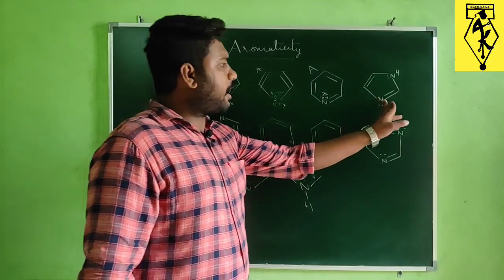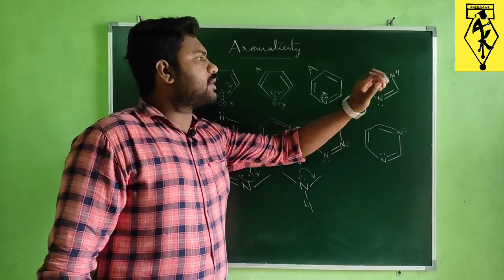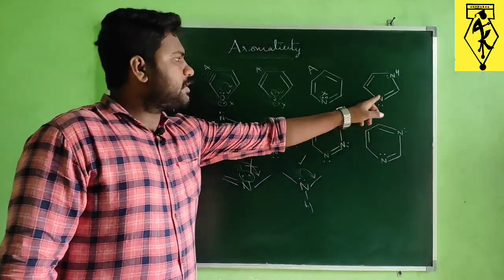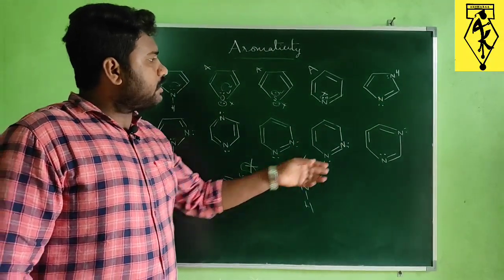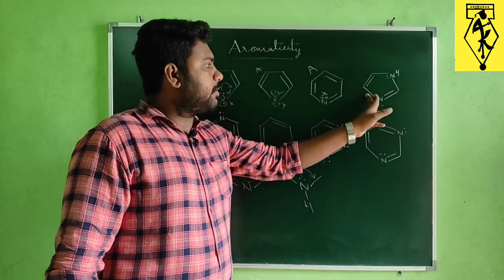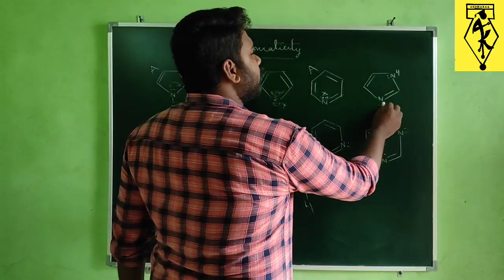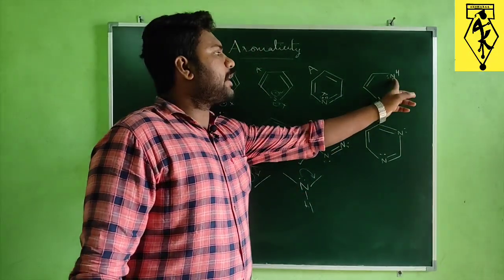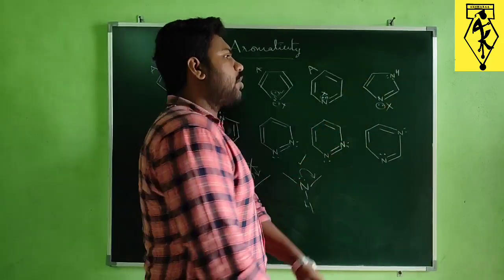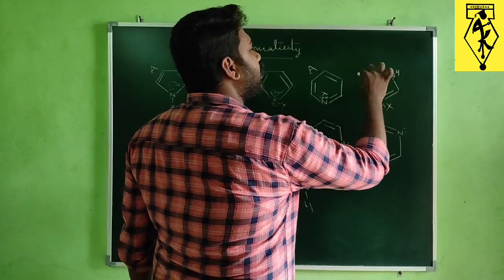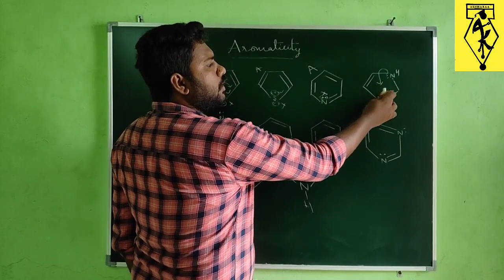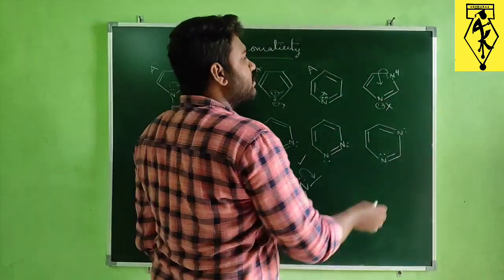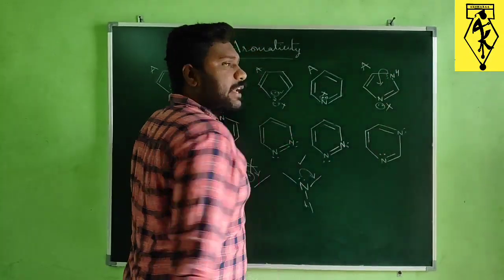So we'll see. If we observe this compound, we are having two types of nitrogen. Just now I mentioned this is very similar to this one. So nitrogen is having a double bond and one single bond. In such conditions, this lone pair will not be involved in delocalization. Then what about the other nitrogen? This nitrogen will contribute its lone pair in delocalization. Then here 2, here 4, already 6 pi electrons. So this will act as an aromatic compound.